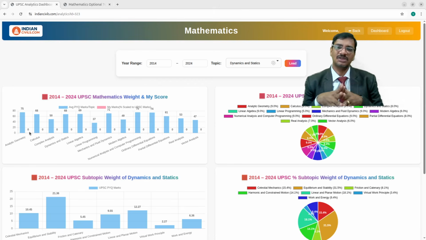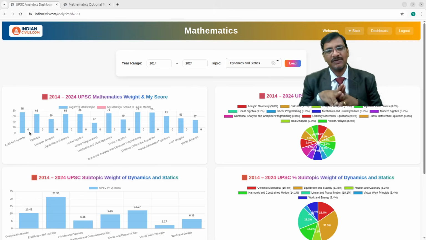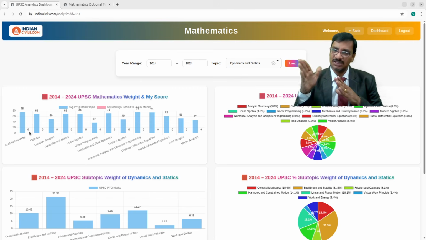Even here in our examination process, I have taken all such patterns, and based on that I will give the score. Exactly in the UPSC format, I will try to give the score, so it is very tough to get a very good score. That means if you consistently make a 350 score in this examination, then in the final examination also you will get it. I'm sure about it.